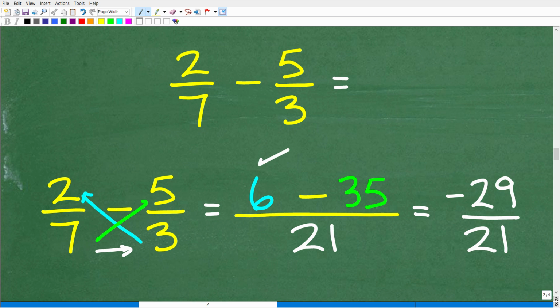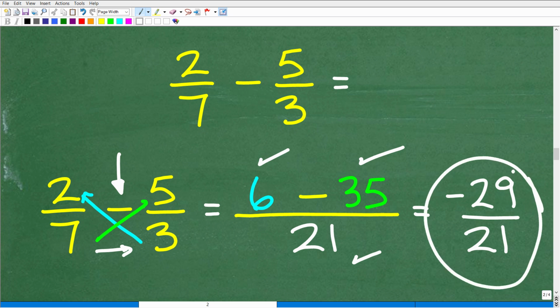Minus 7 times 5 is 35. That's our numerator. Over 7 times 3 is 21. Now, you've got to be super careful. Anytime you see subtraction in mathematics, there's always a possibility of having a negative number. So here, 6 minus 35 is not 29. That's negative 29. So you've got to be very cautious with that as well.